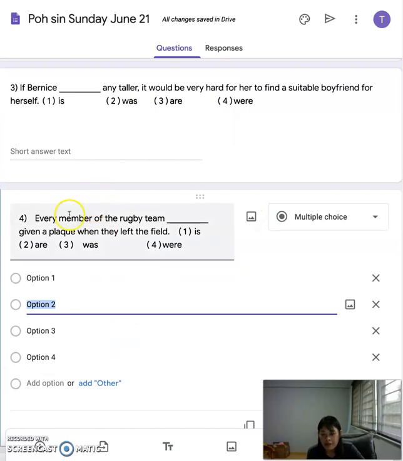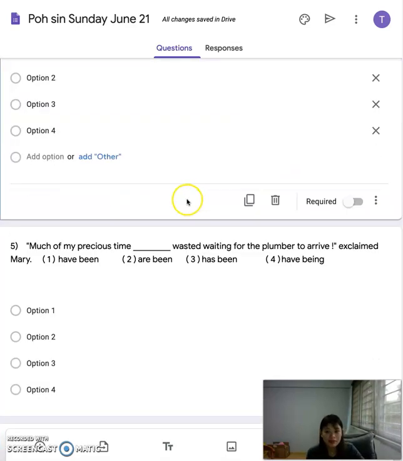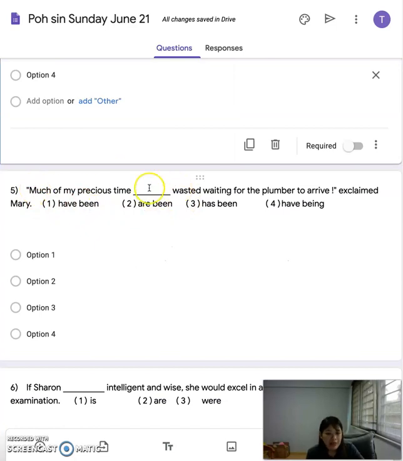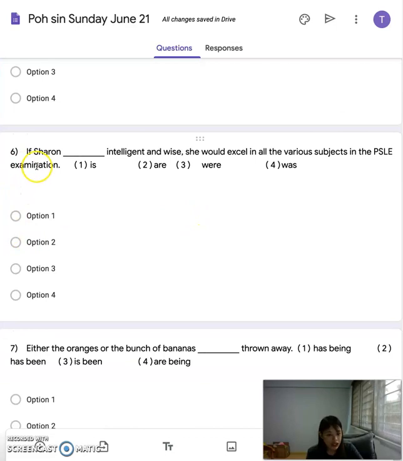Now, next one. Every member of the rugby team. Remember this one we also went through before already? I told you the one body rule, right? Everyone, every member, everybody, someone, some member, somebody, anyone, any member, anybody. So because of the word member, no S, it's only one. It's considered singular. Now, number 5, time is uncountable. So this one is easy. Number 6, do you see there's an if condition again? So ask yourself the 3 questions. Starts with if. After the comma, there's a past tense. Before the comma, there's no any.